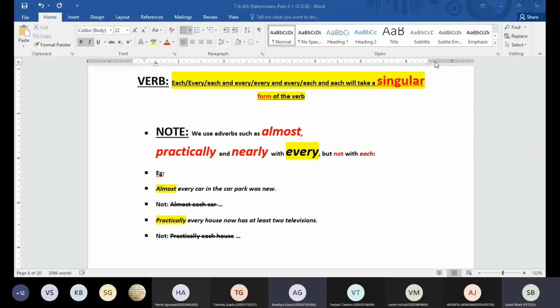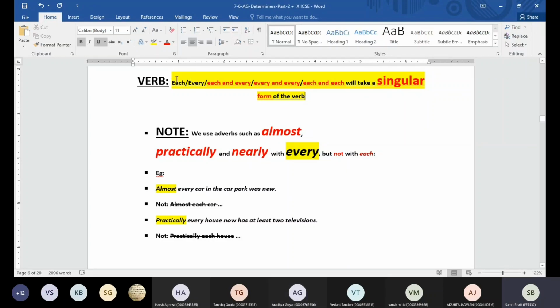Each and every, like in a statement, practically each and every house nowadays. If you use practically, go for every. Let me tell you, each and every, every and every, each and each are not supposed to be used together grammatically, but we use them just to emphasize something.